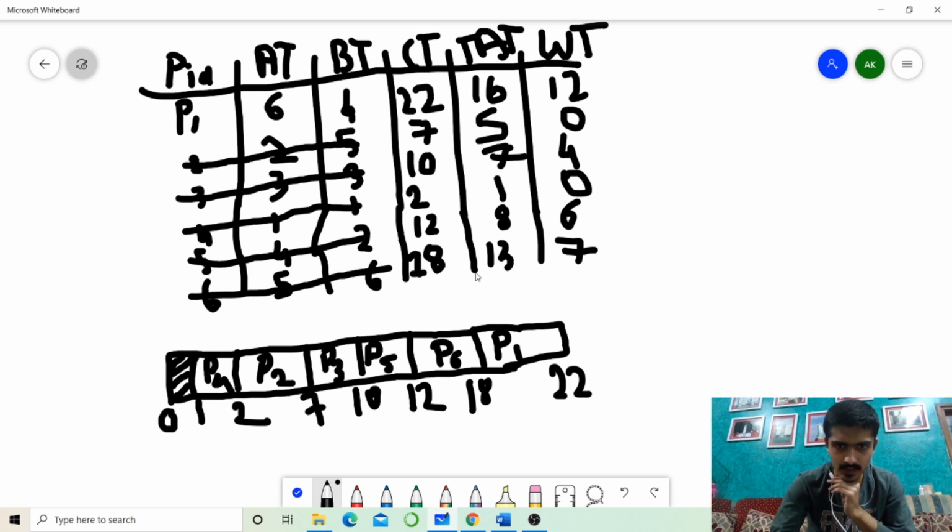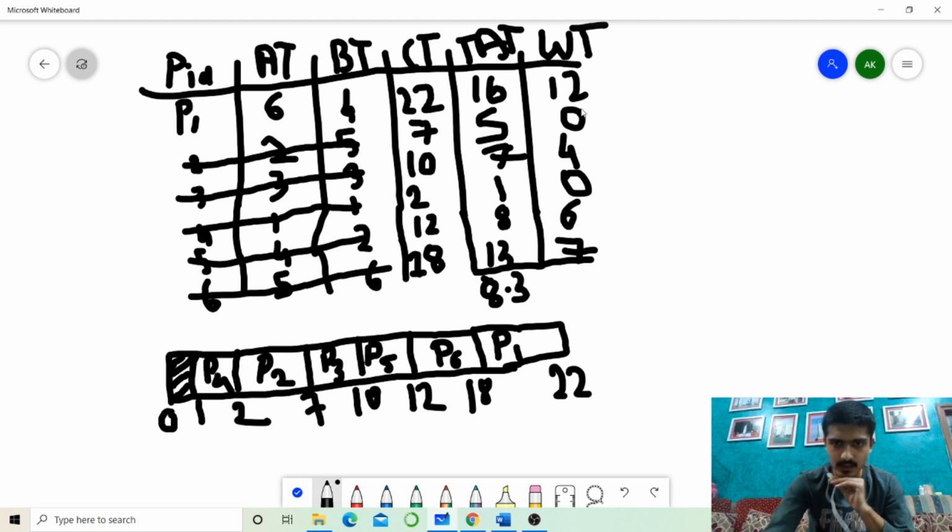Now we have to calculate the average turnaround time as well as the average waiting time. So just do the average. I'll do it orally. 16 plus 5 is 21. 21 plus 7, 28. 28, 29, 37. And 37 and 13 is 50. So 50 divided by 6 is 8.3 something.